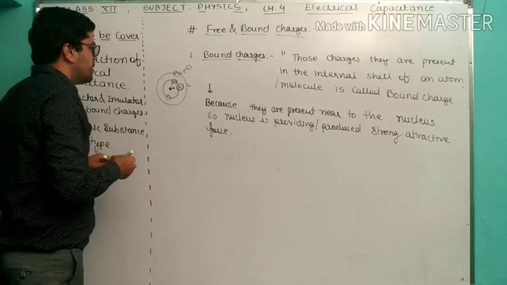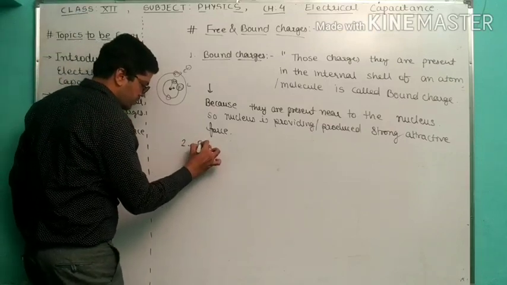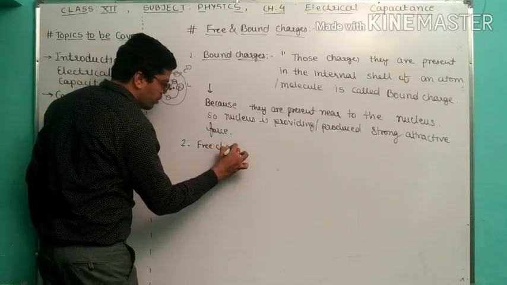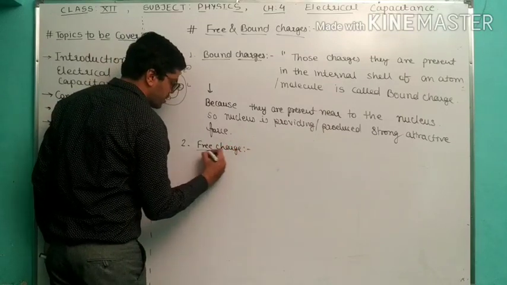Now we are talking about the free charge. What do you mean by free charge? Let's try to understand here.